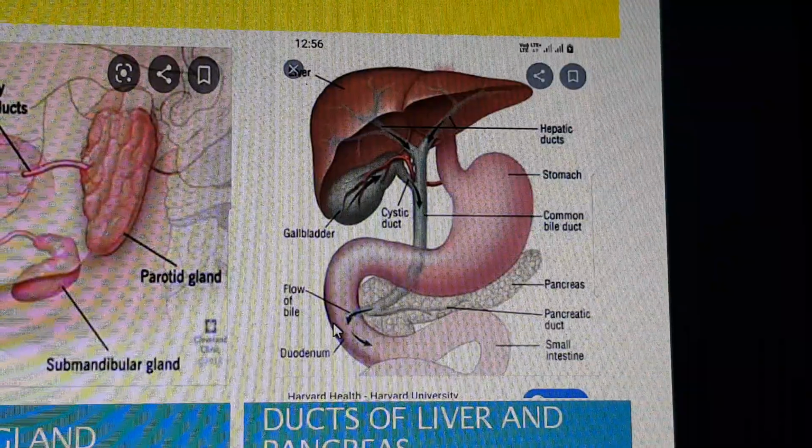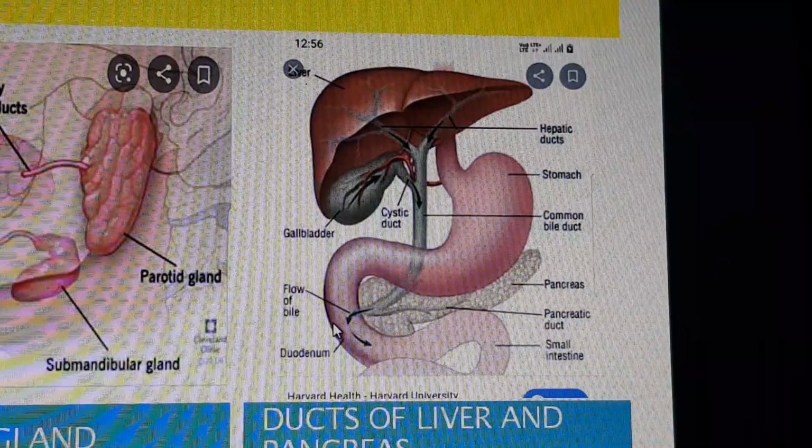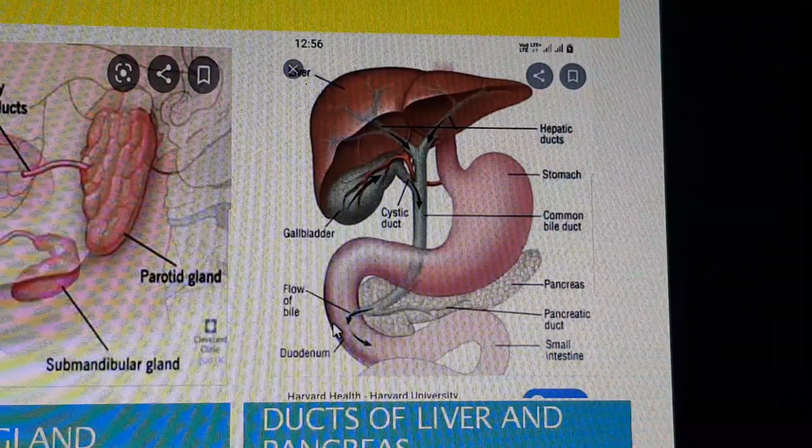So this is the whole duct system and the structure of the liver and the pancreas. I hope you understood the structure of the liver and pancreas.